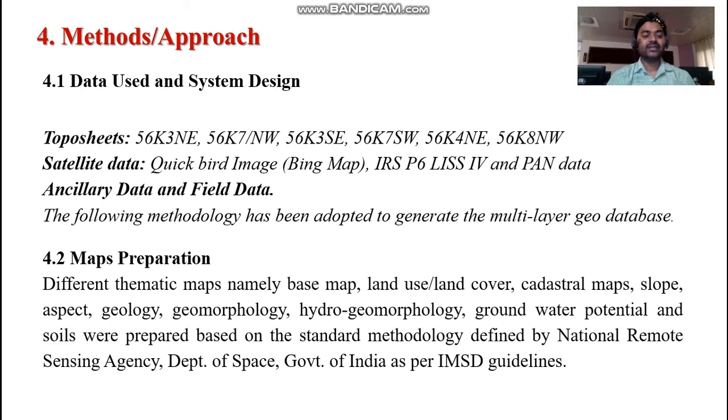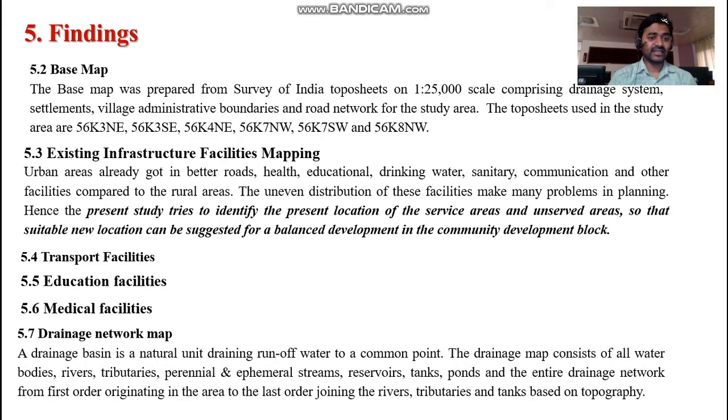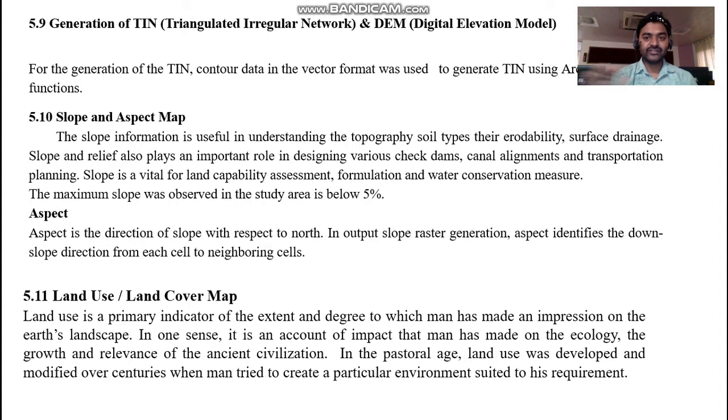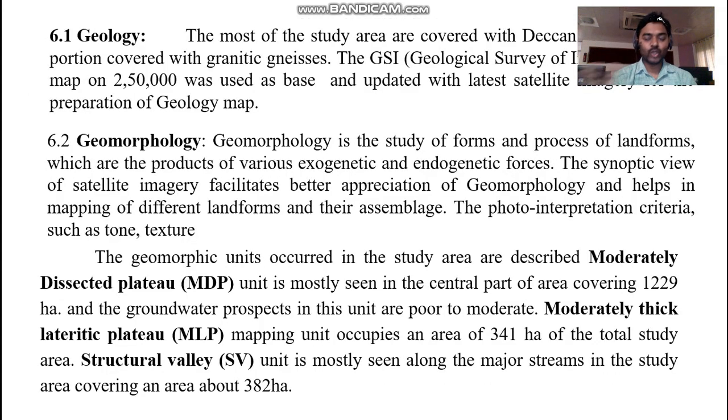Map preparation was done and different thematic maps were generated, like base map, land use land cover map, cadastral map, slope map, aspect map, geology map, geomorphology, hydrogeomorphology, groundwater potential, and soil, prepared based on the standard methodology defined by the National Remote Sensing Agency, Government of India, as per IMSD guidelines. These are the findings, all extracted and mapped: base map, existing infrastructure, transport, educational facilities, medical facilities, drainage network, and then the digital elevation model of the earth surface of the study area, slope and aspect, land use land cover, geology and geomorphology of the study area, right?